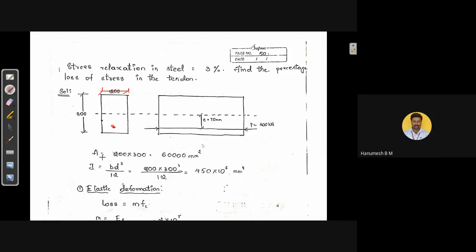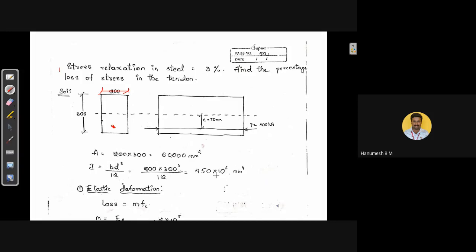By the given data, we can calculate the area of the concrete. That is, cross-sectional area of the concrete is equal to 200 into 300, which is equal to 60,000 mm square. Moment of inertia I is equal to BD cube by 12, the formula for a rectangular section, where B is the breadth of the beam and D is the overall depth of the beam.